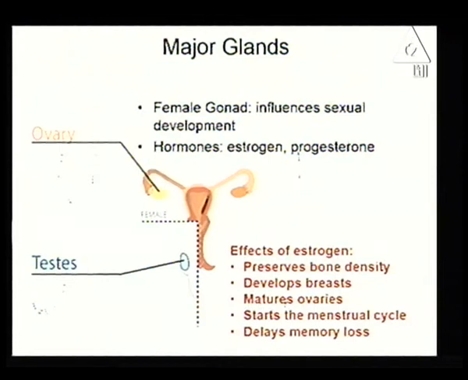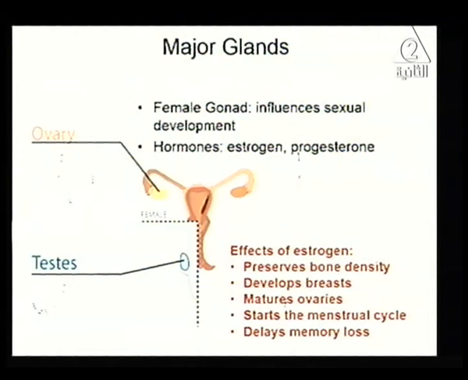And in sexual reproduction, we need what? We need sperm to fertilize the ovum, and after fertilization to form something which is called zygote. Okay, and don't forget that estrogen affects different body parts, like preserving bone density, development of breasts, and maturing the ovaries.